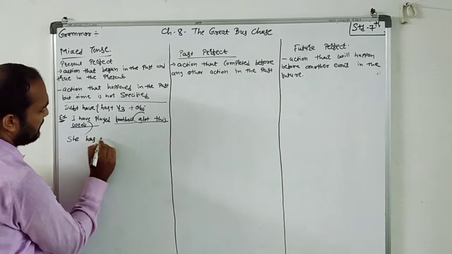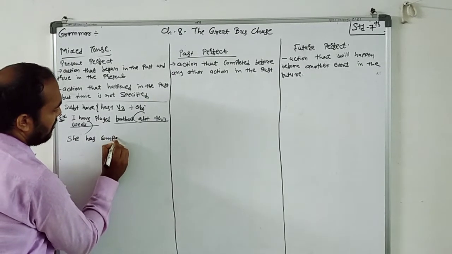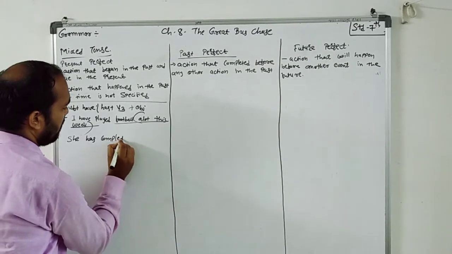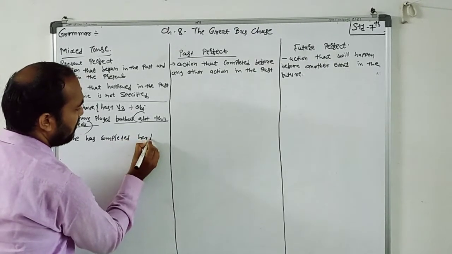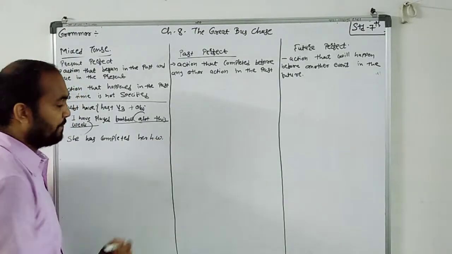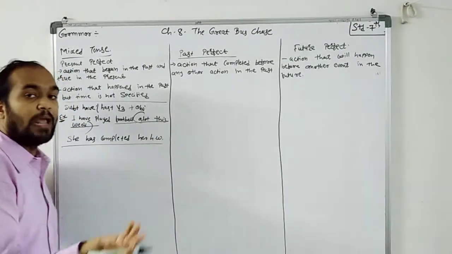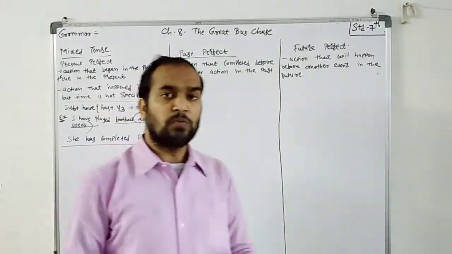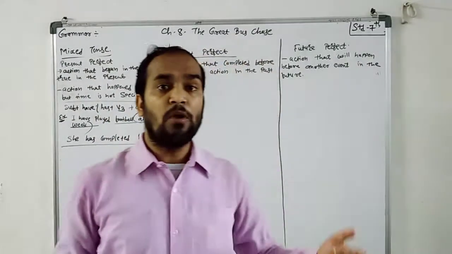She has completed her homework. See this thing. The time is not specified. That's why there are two examples I give you and there are two actions.